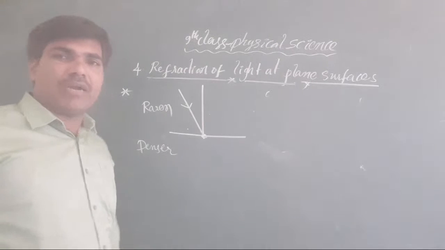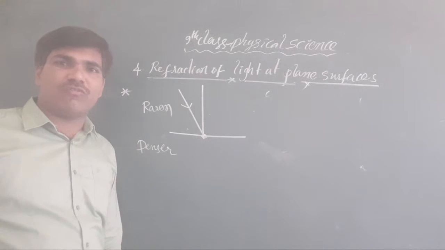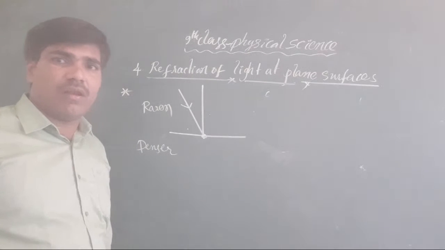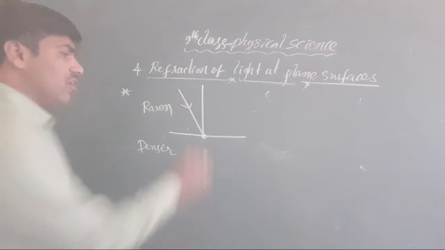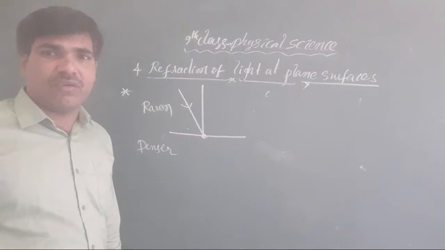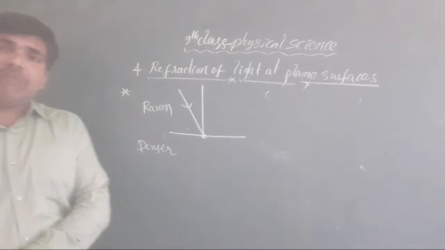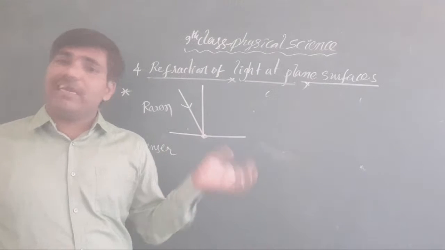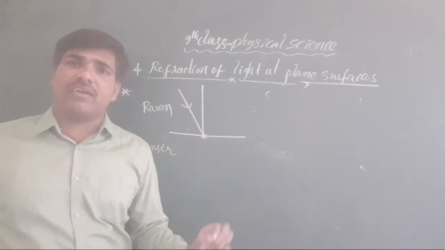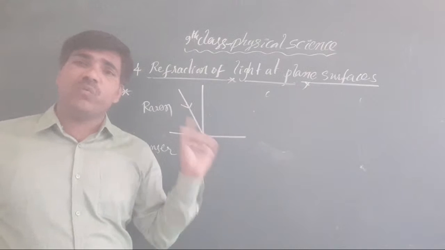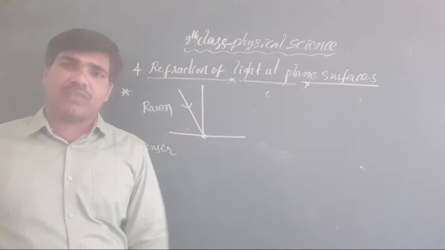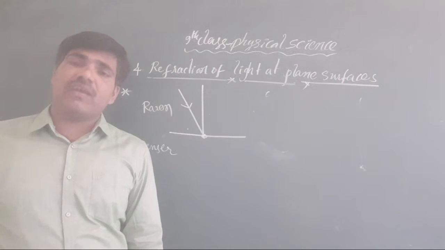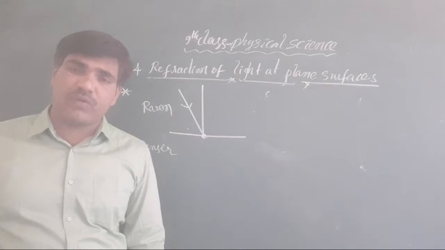It is very important for your future 10th class also. Where is the normal drawn? Why do we draw the normal? Yes, the normal is drawn at the incident point of light. Why do we draw the normal here? Don't go by the light ray. We have already discussed that light has a high velocity, 3 into 10 to the power of 8 meter per second. The normal is the reference point for us.